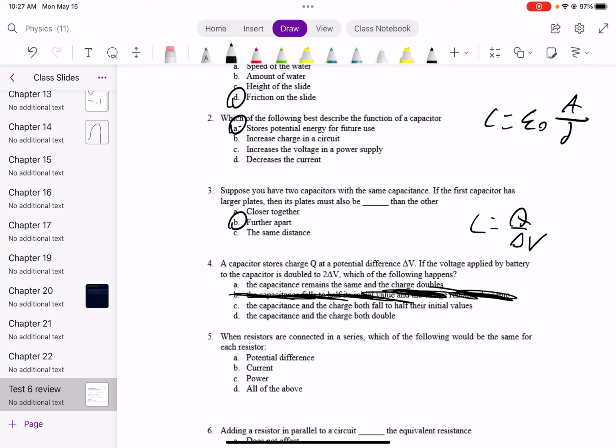So if we want to calculate the equivalent resistance, 1 over Req equals 1 over 2 plus 1 over 4. So 1 over Req equals 3 over 4, because 1 over 2 is 2 over 4. So if 1 over Req equals 3 over 4, that means Req equals 4 over 3, which is 1.33. So even though we added a resistor with a resistance of 4, the equivalent resistance went from 2 to 1.33. Whenever you add a resistor in parallel, that always decreases the equivalent resistance.